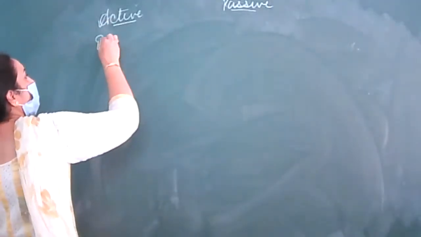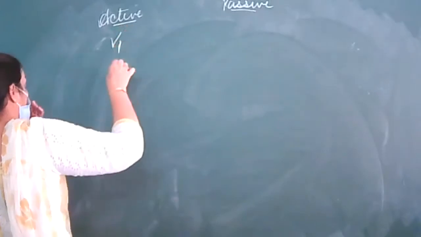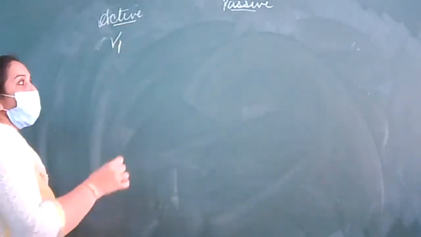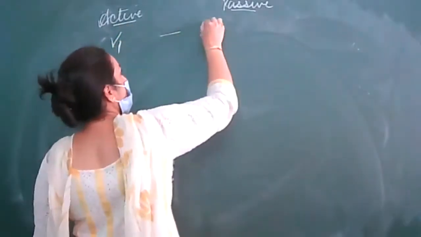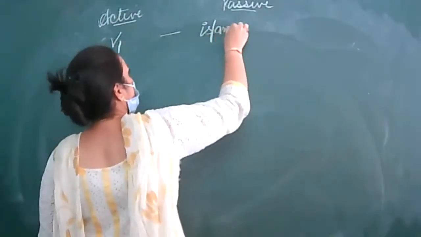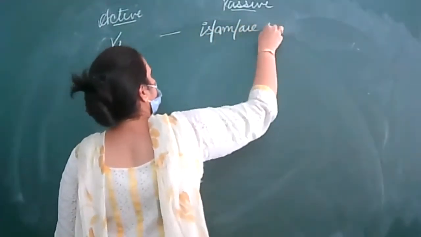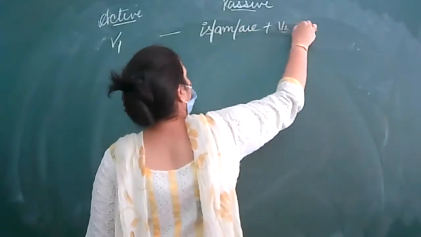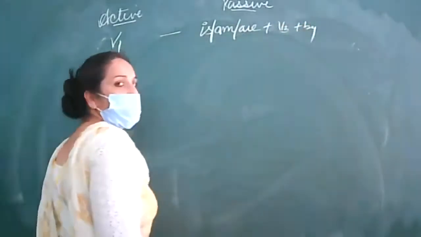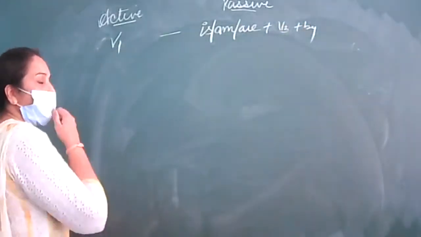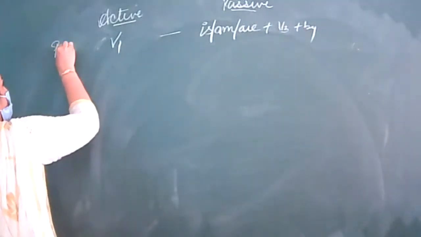Then we have given first form in active voice. This first form will change into is/am/are plus verb third form plus by. Write down the sentences of rule 1.